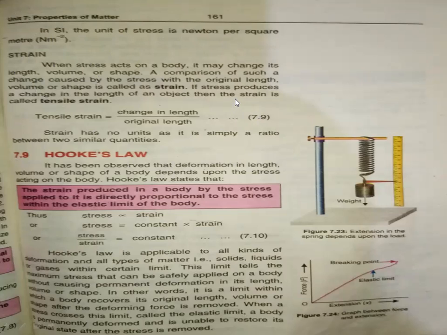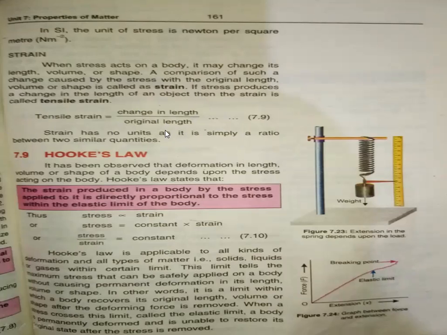When stress acts on a body, it may change its length, volume, or shape. A comparison of such a change caused by the stress with the original length, volume or shape is called the strain. The strain is defined as tensile strain. We say it's tensile strain because there is a change in the length. Therefore, it is called tensile strain. And the tensile strain is defined as the change in length divided by the original length.